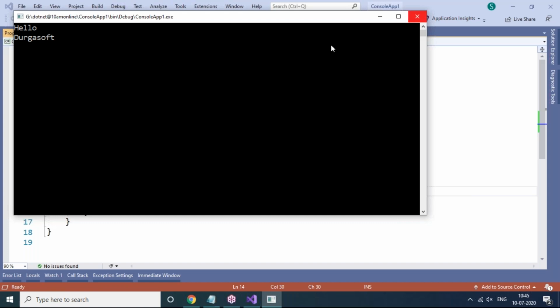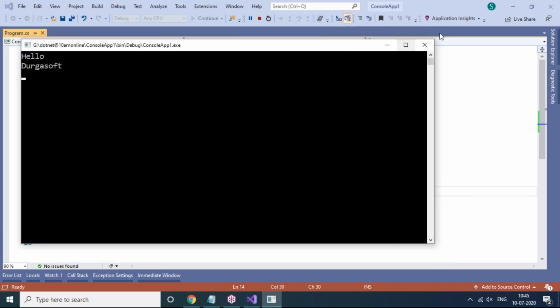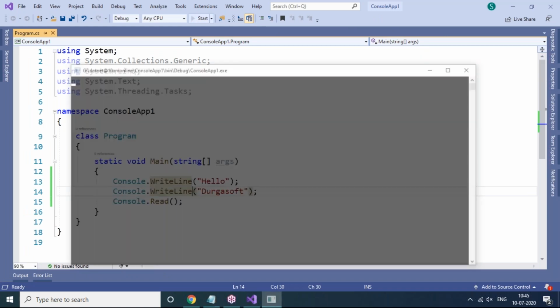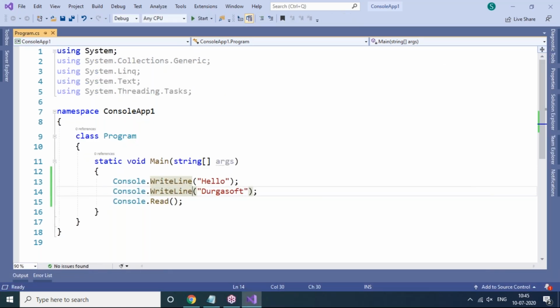Okay. But observe here, whenever you want to exit from this output screen, you have two options. Either you can click on the close button here, or else you can press Enter only. So I'm just pressing Enter. You can see this, press Enter, and you will exit from the output window clearly. Understand?